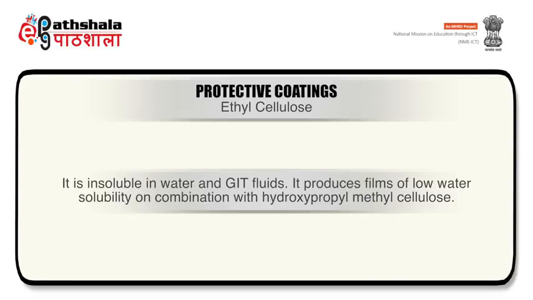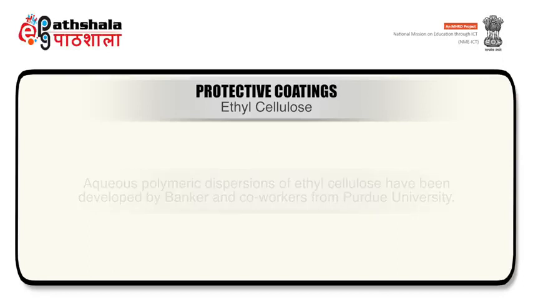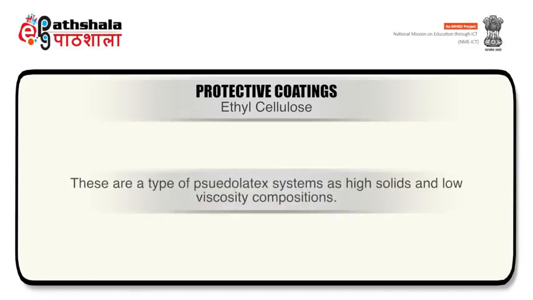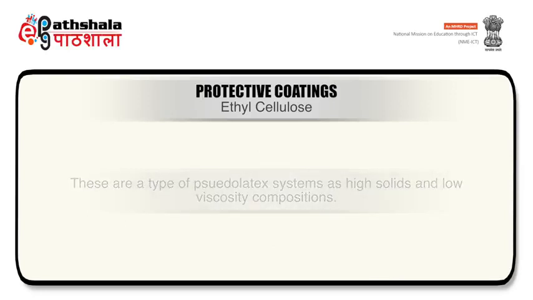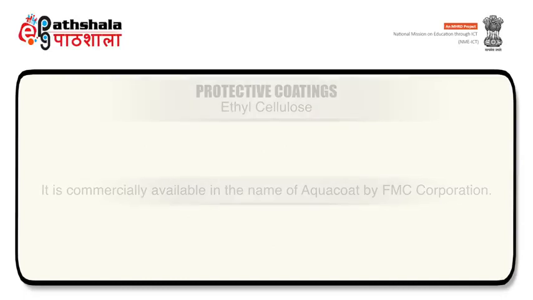It produces films of low water solubility on combination with HPMC. Aqueous polymeric dispersions of ethyl cellulose have been developed by Banker and co-workers from Purdue University. They are a type of pseudo-latex systems as high solids and low viscosity compositions. It is commercially available in the name of AquaCoat by FMC Corporation.